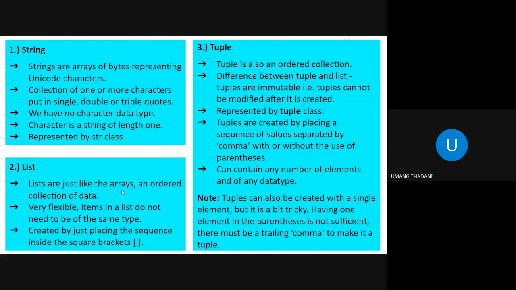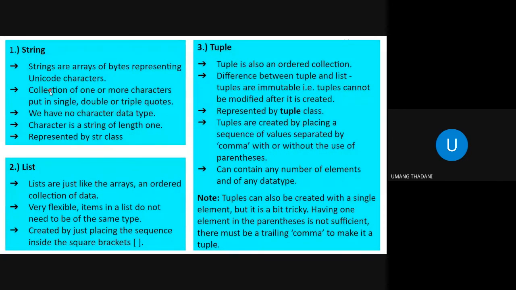Now, strings are arrays of bytes representing Unicode characters. Unicode is basically a set of universally accepted characters, and we can make use of all the characters present in Unicode in our Python programs in strings.